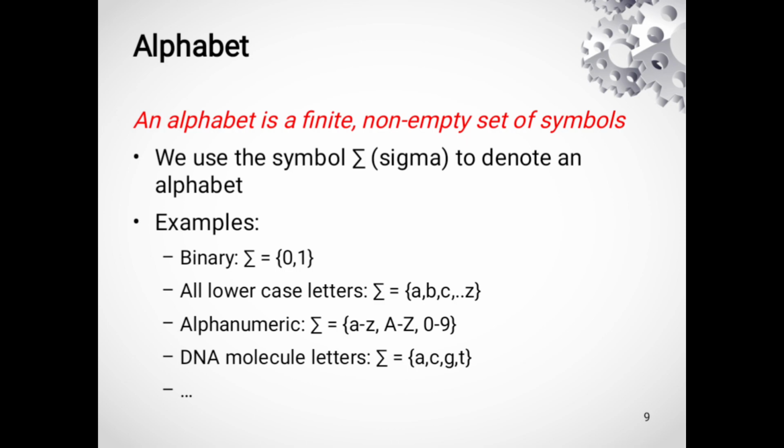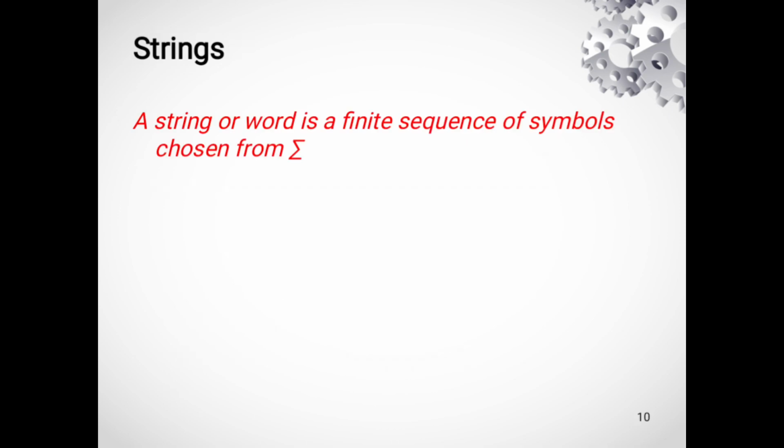In the same manner, in automata theory, first of all there is an alphabet. Alphabet is what? It is a finite collection of symbols. Symbols include binary numbers, as discussed in the slide also, 0 and 1, the lowercase letters from a to z, alphanumeric characters, or DNA molecule letters like A, C, G, T. After alphabets, we come to the existence of a string. A string is a finite sequence of symbols from the given alphabet.